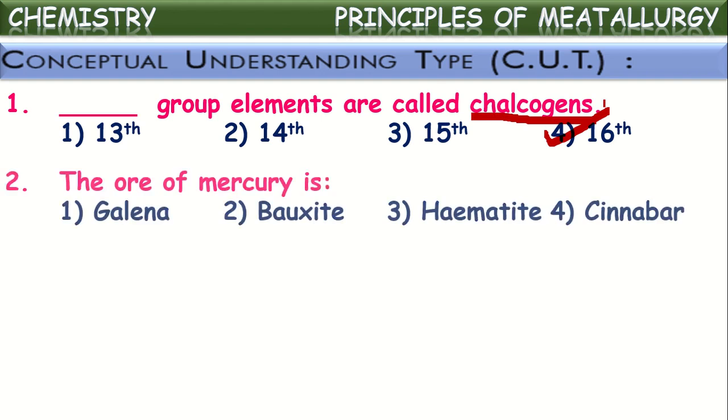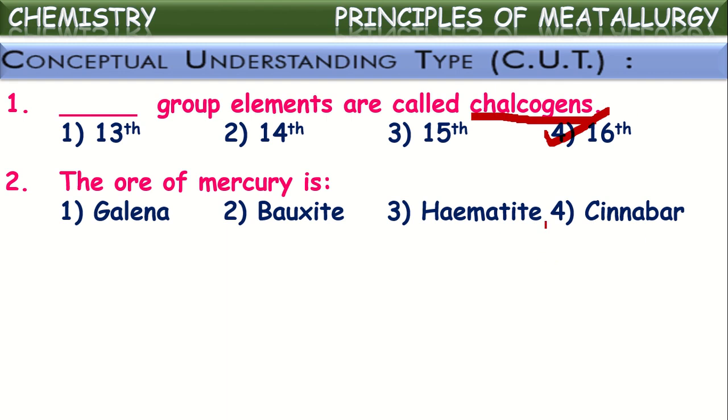Okay, next one. The ore of mercury. Of course, mercury is available in different forms in the earth crust. Those all are called minerals, as we know. But the one from which mercury can be extracted most profitably is called its ore.